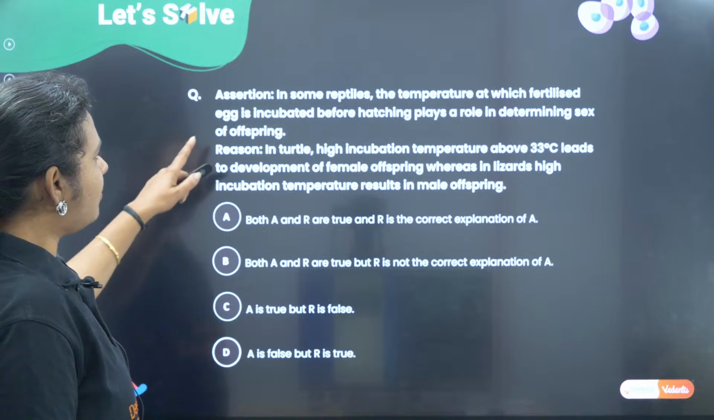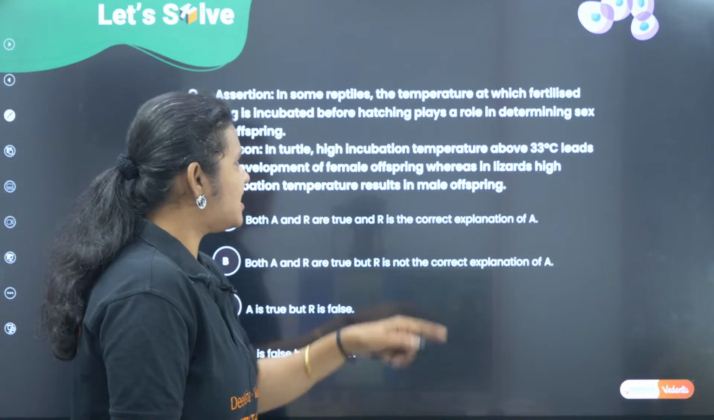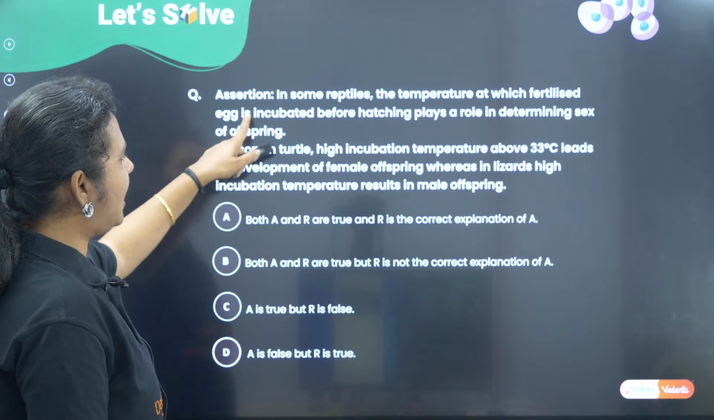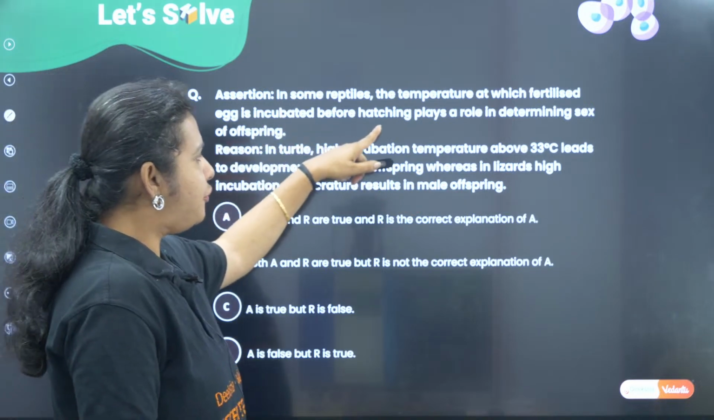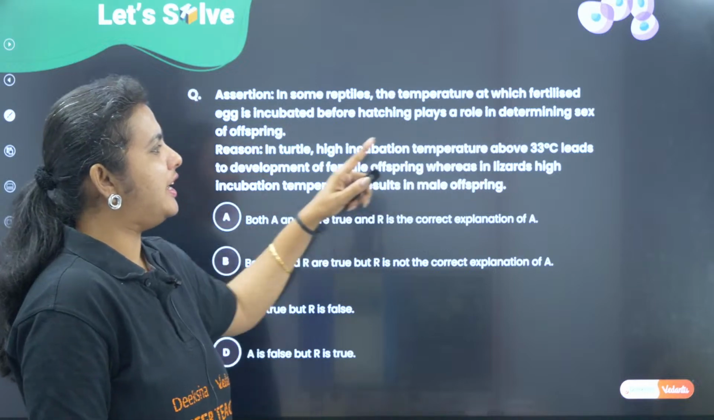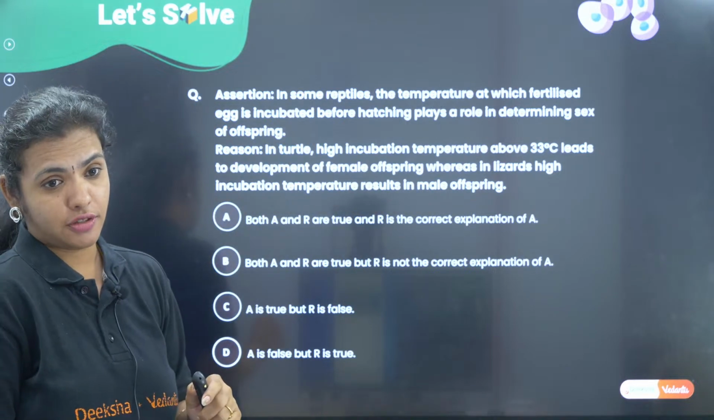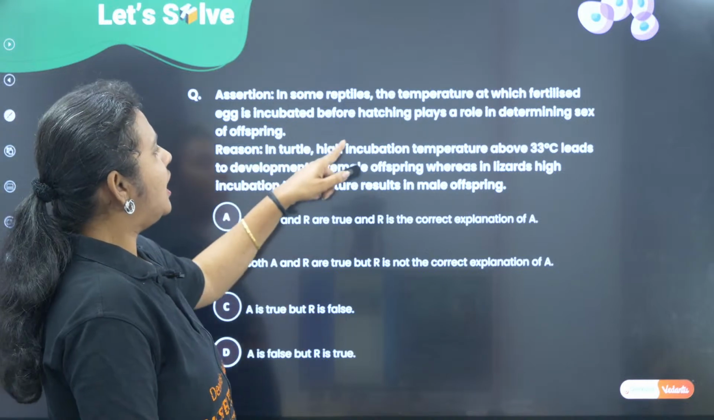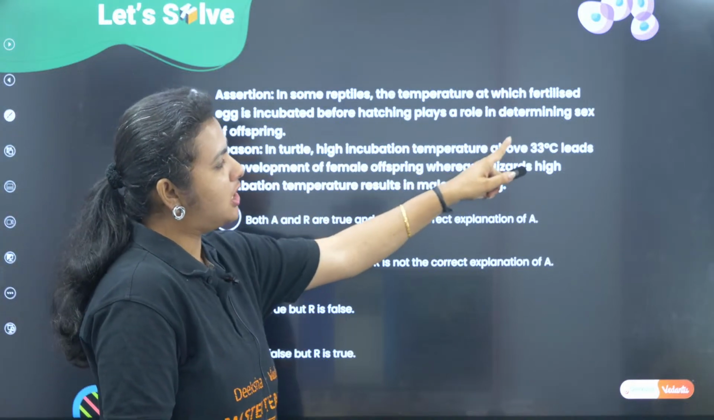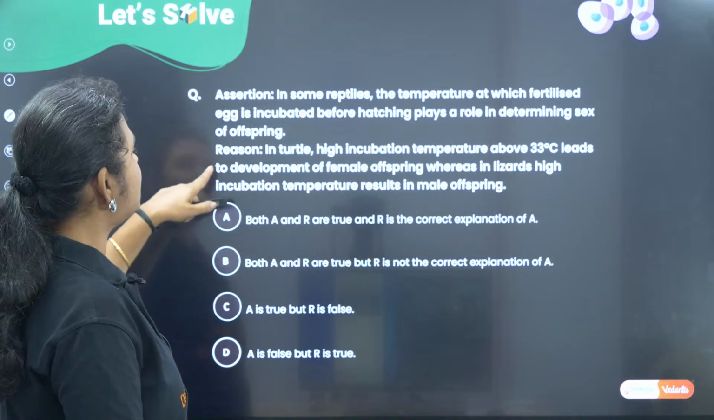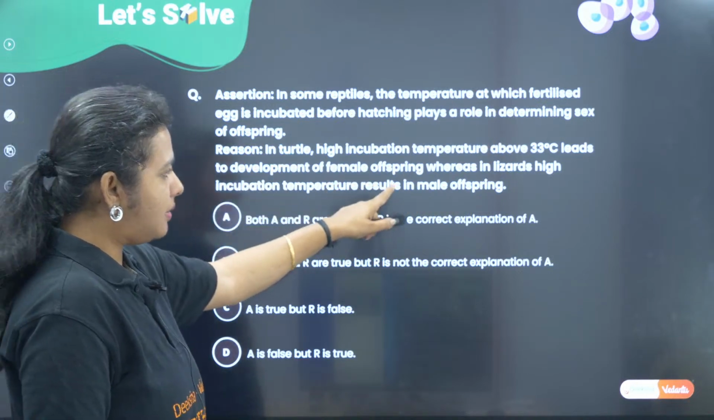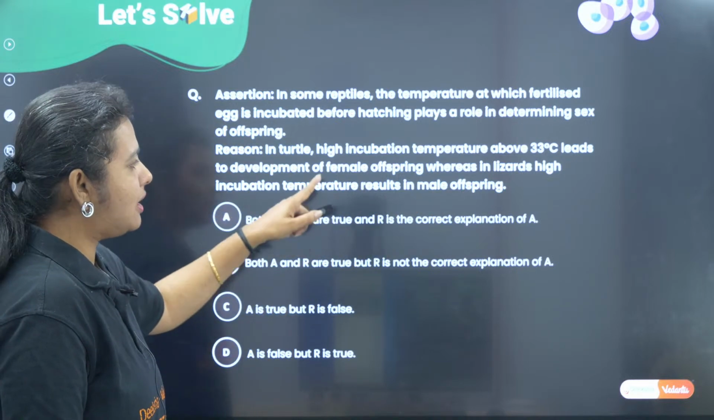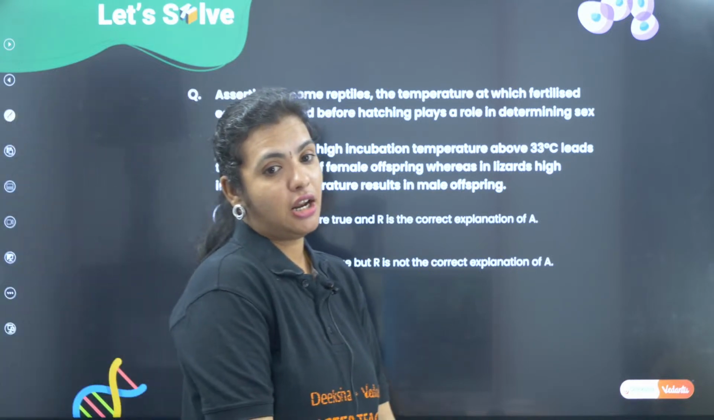Okay, next assertion says in some reptiles the temperature at which fertilized egg is incubated before hatching plays a role in determining the sex of the offspring. The reason says in turtle high incubation temperature above 33 degrees Celsius leads to development of female offsprings, whereas in lizards high incubation temperature results in male offspring.